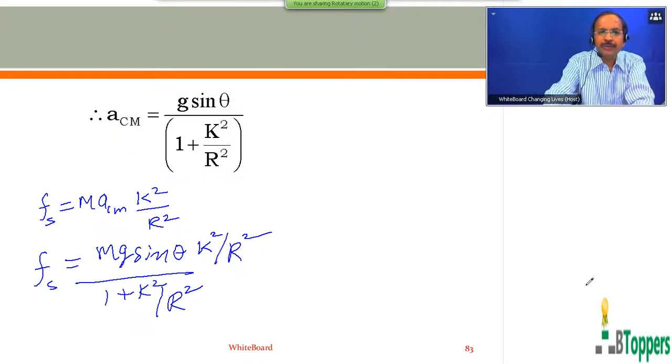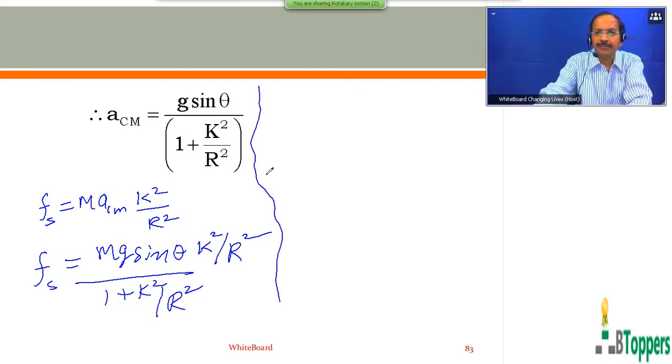So sometimes you may be asked this. I think I have discussed it in the previous class also, but I am revising because some students may find this particular discussion difficult. That's why I'm doing a bit of repetition also. So here, sometimes you may be asked what is the minimum value of coefficient of friction needed so that the body can roll down the inclined plane without slipping.